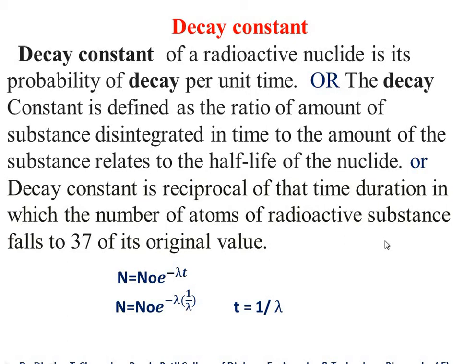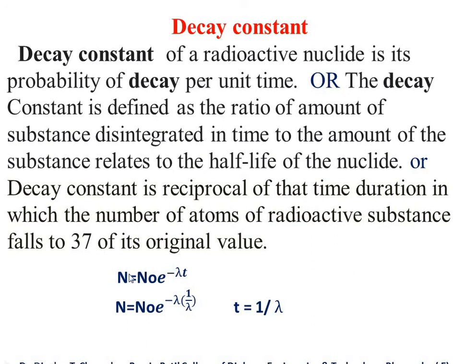So this is the simple definition. Another way, again I will take the definition. Decay constant is the reciprocal of that time duration in which the number of atoms of radioactive substance falls to 37% of its original value. So the value of decay constant is 37%. Keep this in your mind.